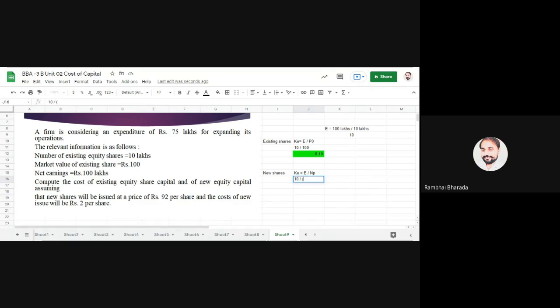NP means face value plus minus discount, whatever it is. So here issue value is 92 minus issue expense 2, so ultimately 10 divided by 90, and you will get 0.09 as the final answer.